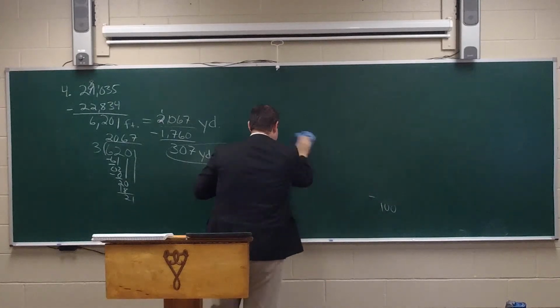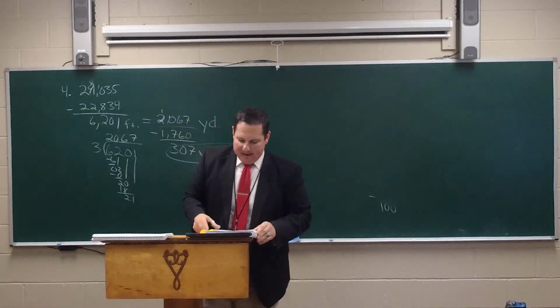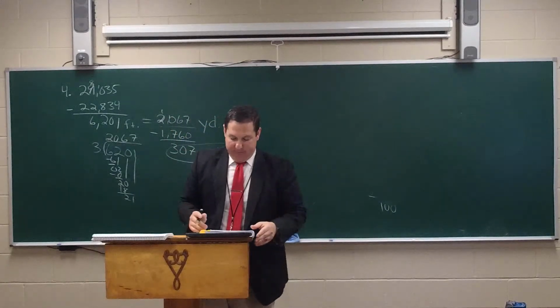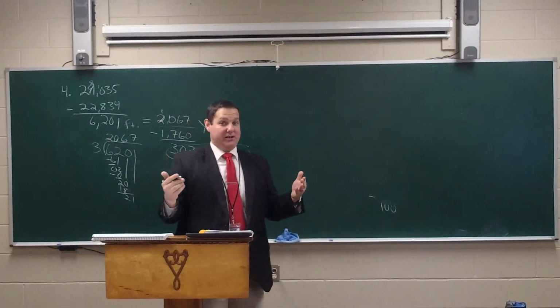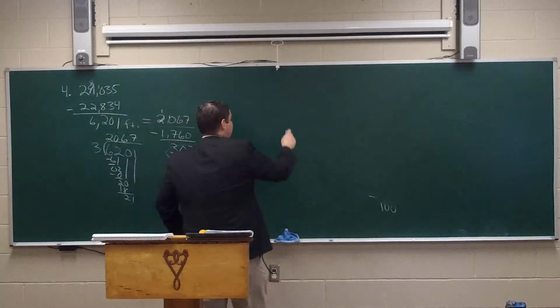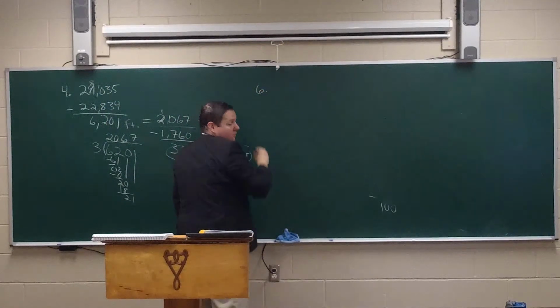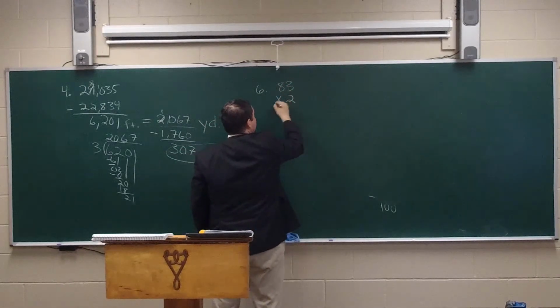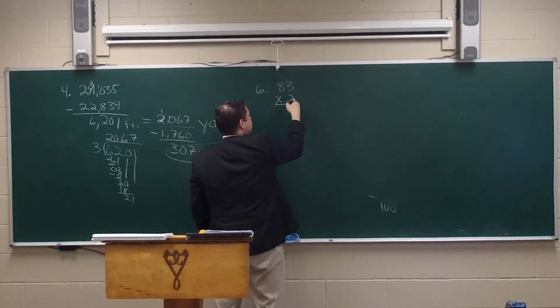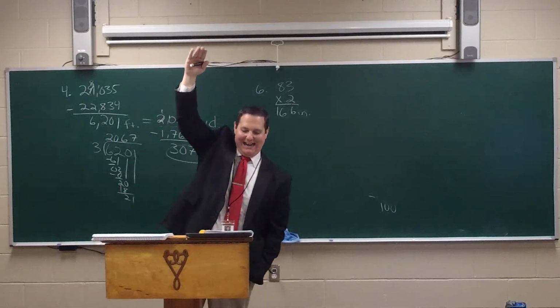Okay, so how many feet will a stack of 2-inch dictionaries be? Well, that means we eventually need to go to feet. Right now we have 2 inches for each dictionary, and we have 83 dictionaries. To find the total number of inches, and this is number 6, we've got to say 83 times 2, because each one is 2, and there's 83 of them. 3 times 2 is 6. 8 times 2 is 16. So we have a total of 166 inches high.